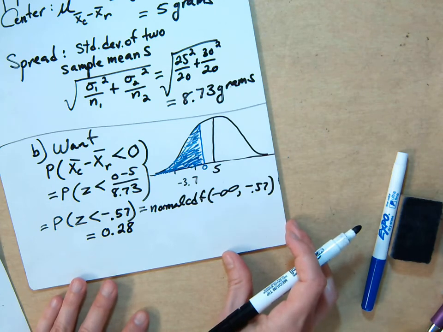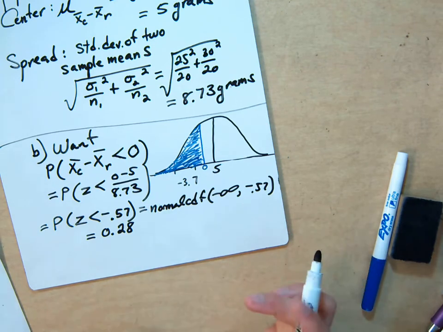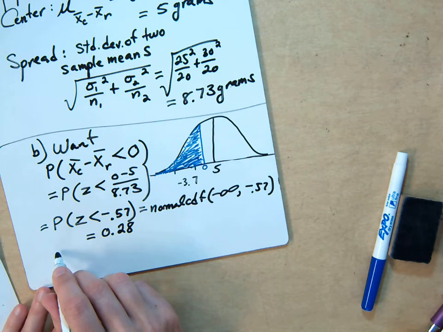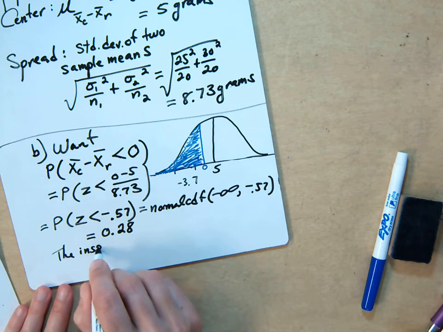So should the inspectors be surprised at their results from the samples? Is it possible that could have happened, that the Riderwood one could be larger than the Camberley? What's the chance that could happen? There's a 28% chance that it could have happened. So that's not surprising at all. That's more than a quarter. So you would say the inspectors should not be surprised.